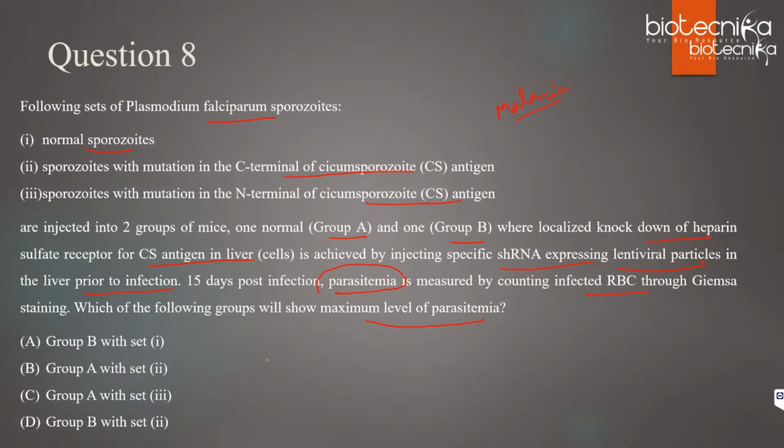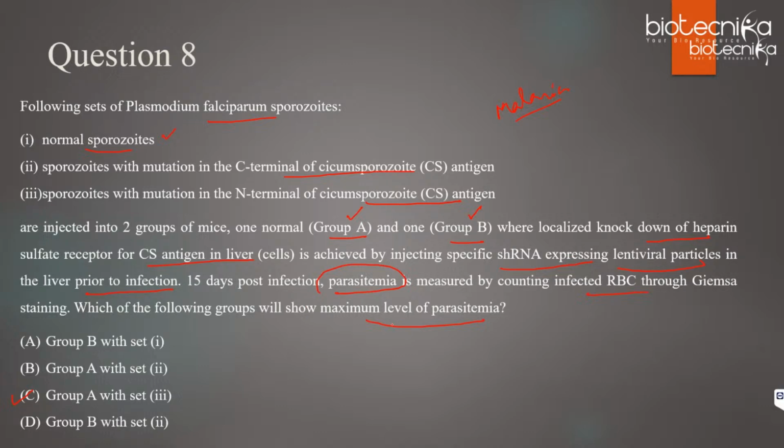Okay, Malini is correct. For this question, the right answer is option C. Why is it option C? First is normal sporozoites, so group A is normal. Group B is knockdown of heparin sulfate receptor for CS antigen in liver cells.